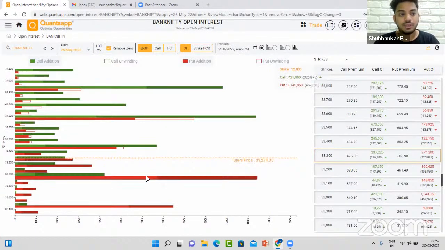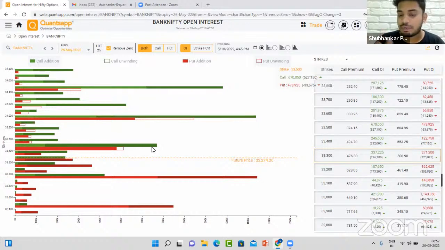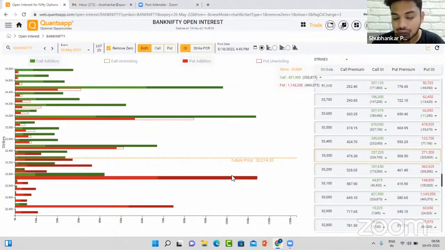So if you see Bank Nifty, the data is placed in such a way wherein the highest call stands at 33,000 and the highest put stands at 34,000. There is a decent put call open interest at 33,500. So this might act like our immediate resistance, but I would still say 34,000 will act like our major resistance.